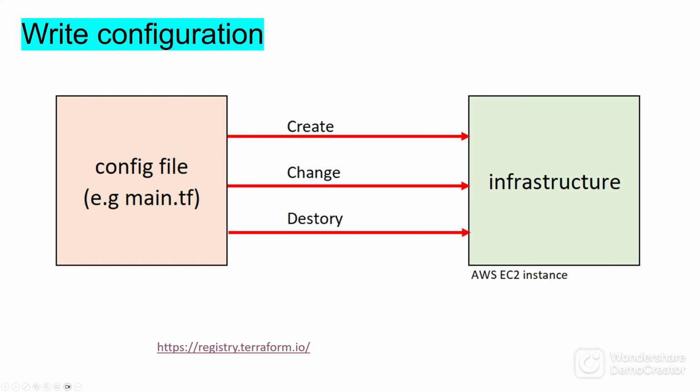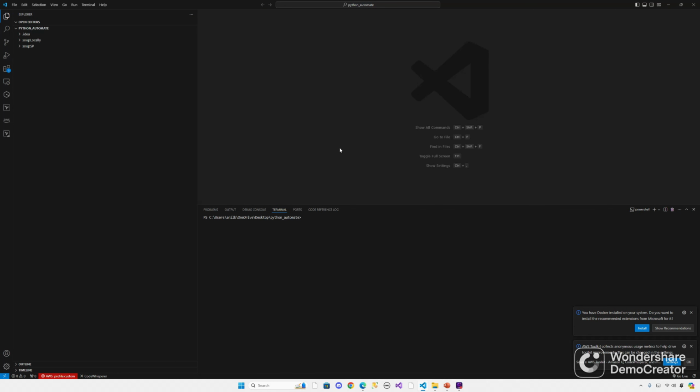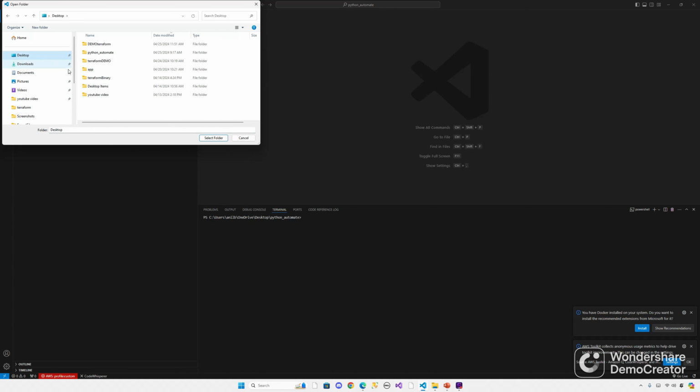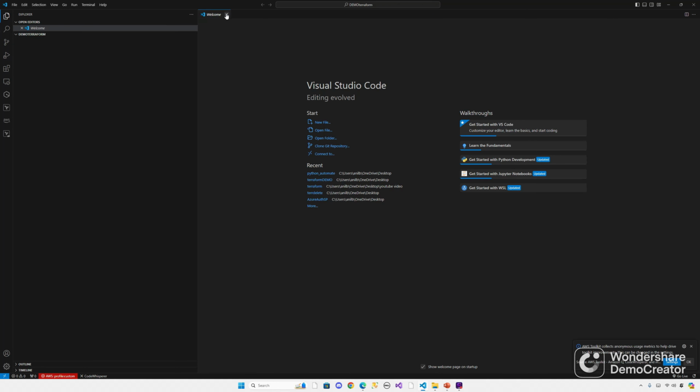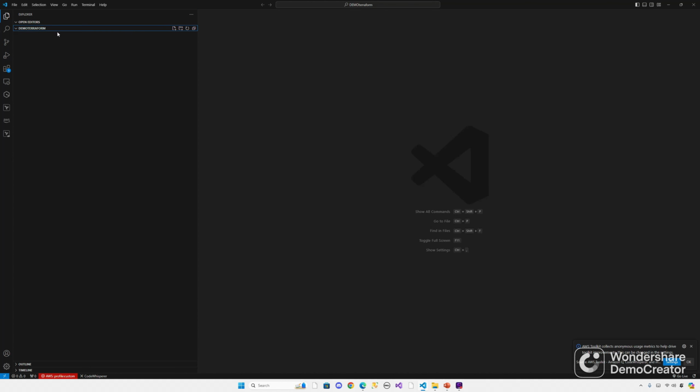Let's go to Visual Studio Code, File, Open folder, and go to Desktop. Create this empty folder. So in this folder, let's create a file. A Terraform configuration file will always end with the .tf extension: main.tf. You see the logo right here, it's auto picked up. So main.tf. Now in here we need 3 blocks.